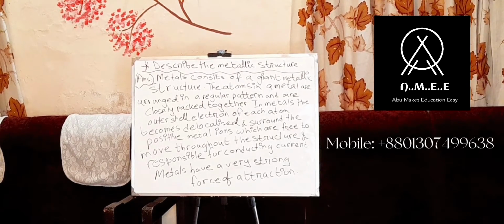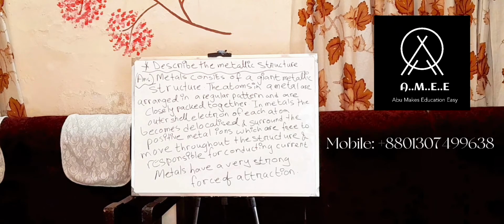The atoms in a metal are arranged in a regular pattern and are closely packed together. Metals consist of a giant metallic structure. The atoms in a metal are arranged in a regular pattern and are closely packed together. In metals, the outer shell